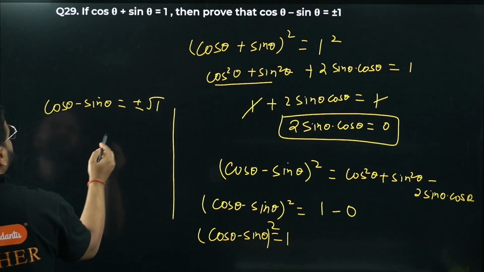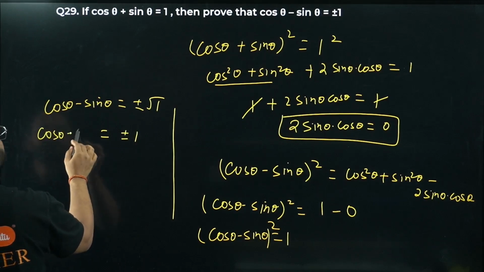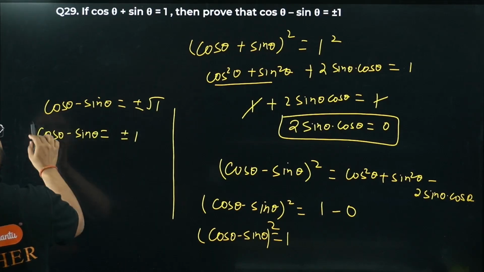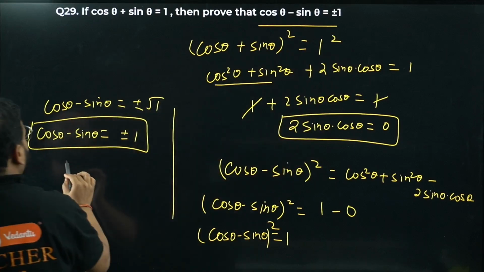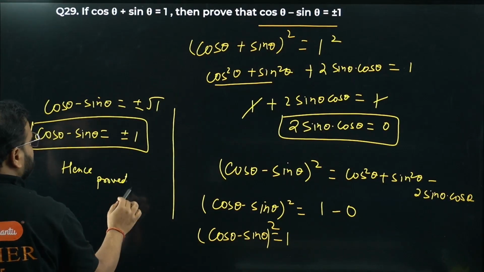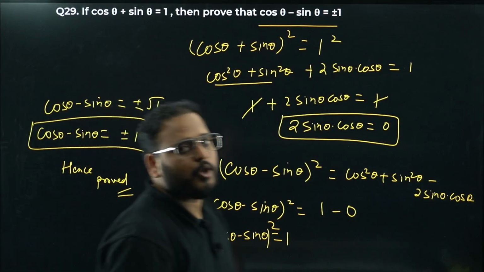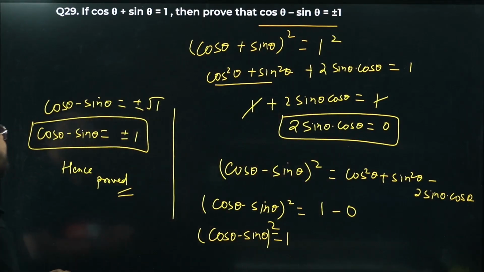How much is that? Simply plus minus 1. This was the result we are looking for. Hence proved, sir. Simple or not? Very, very simple. Question number 29 is done.